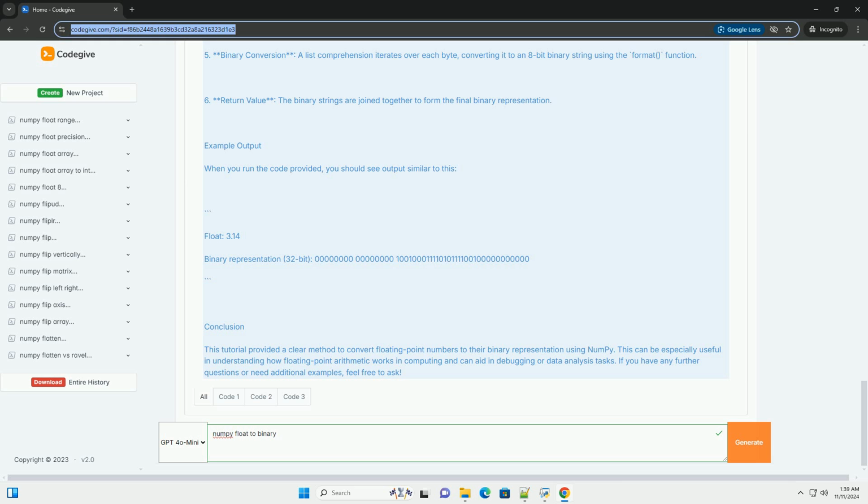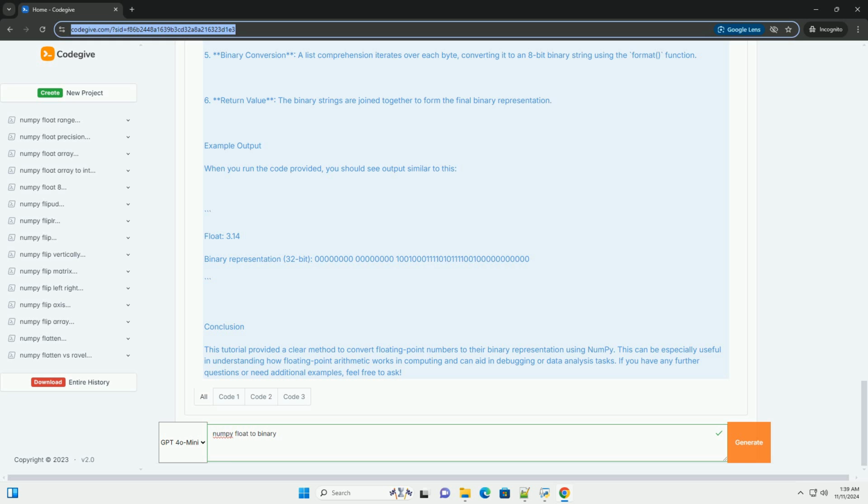Floating point representation. In floating point representation, numbers are stored in a binary format that consists of three parts. One, sign bit indicates whether the number is positive or negative. Two, exponent encodes the scale of the number. Three, mantissa, or significand, represents the precision bits of the number. For example, in the IEEE 754 format, commonly used for floating point arithmetic, a 32-bit float consists of 1 bit for the sign, 8 bits for the exponent, 23 bits for the mantissa.